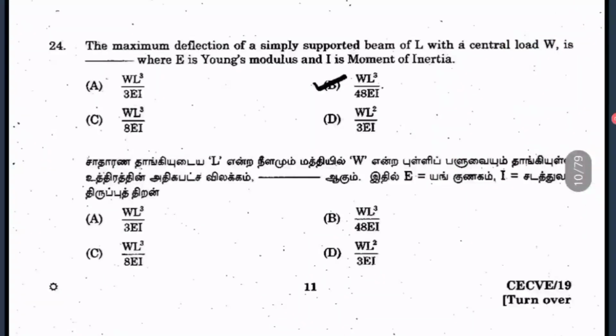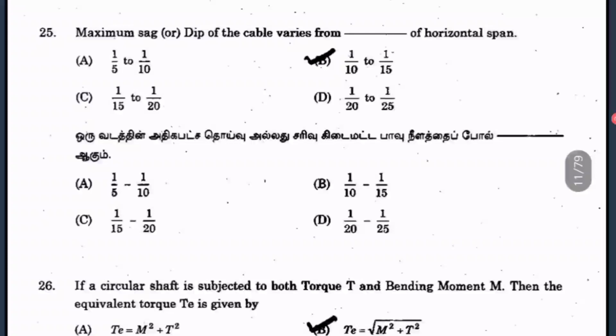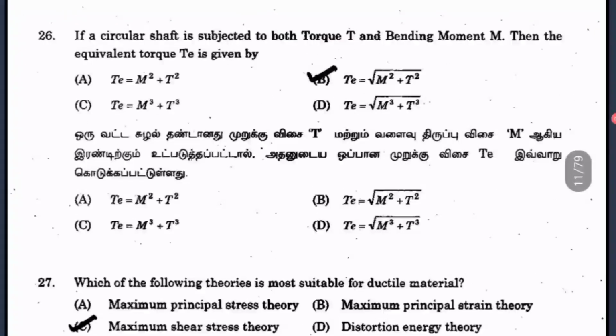Question 24: the maximum deflection of a simply supported beam with a central load W. Simply supported with central load means the deflection is WL cube by 48 EI. Question 25: the maximum sag or dip of the cable varies from 1 to 10 to 1 to 15 of the horizontal span. And then, the circular shaft is subjected to both torque and bending moment. Then the equivalent torque is given by root of M square plus T square. We will also be studying this in strength of materials.